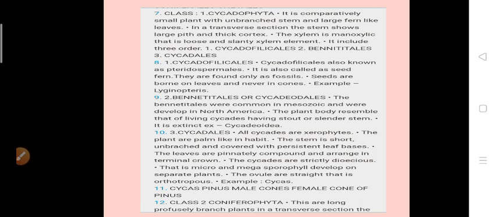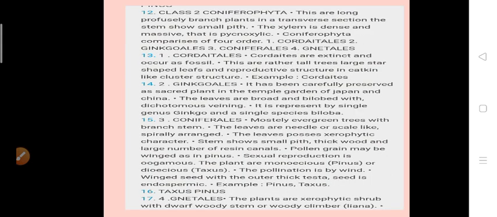Next, the second class, that is Coniferophyta. In this class, large branched trees are present. The plant shows a cone-like appearance. Simple leaves are present. Coming to the anatomy, the pith is very small and pycnoxylic wood is present in this class. Male and female cones are compact and contain complex sporophylls.